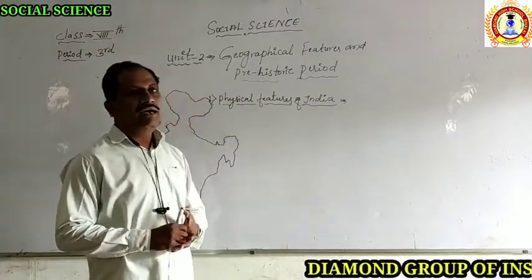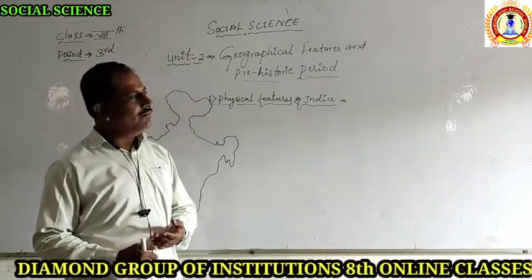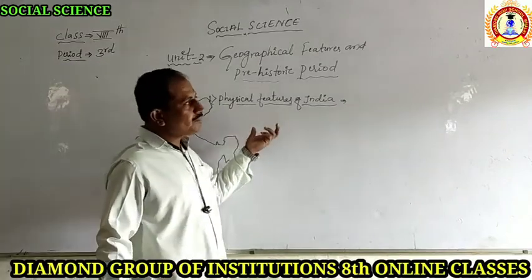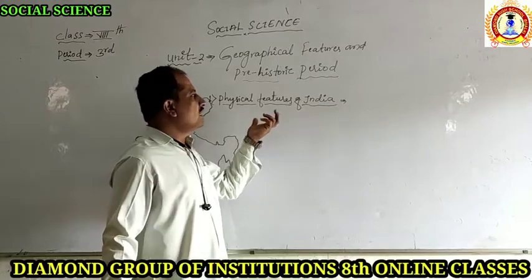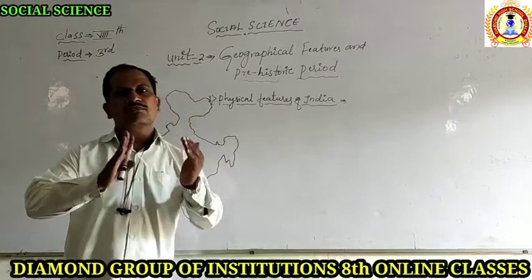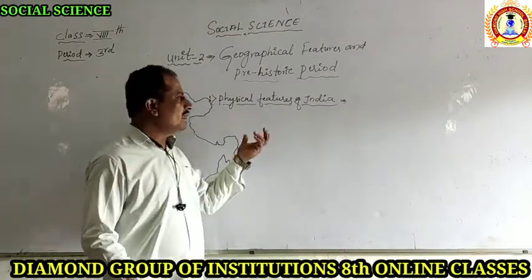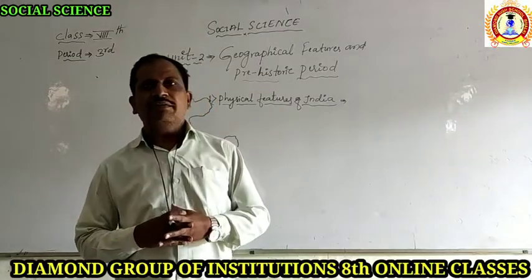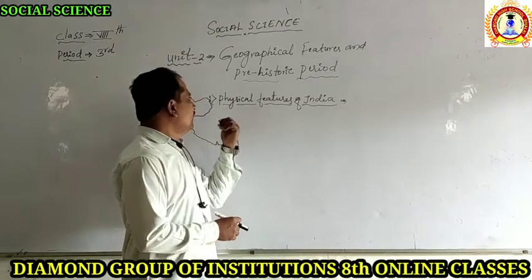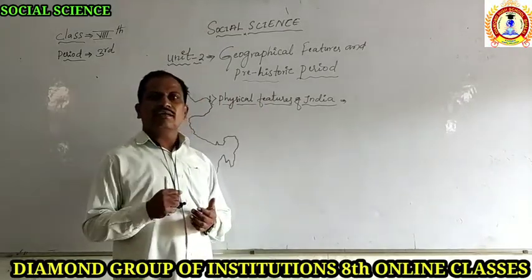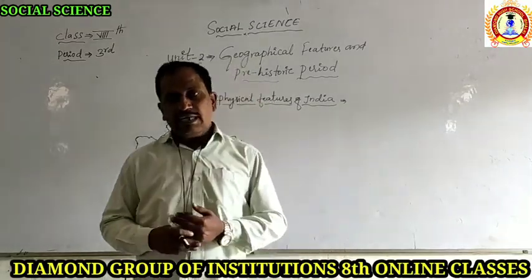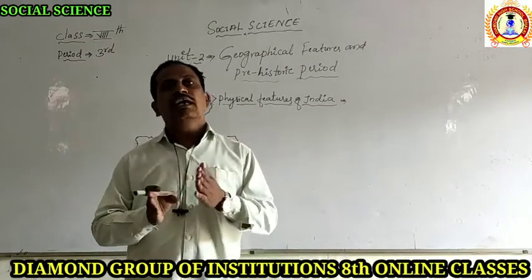You know that ultimately the human beings are connected with the environment, not only in India, but we are going to see this toward the whole world. So the people who belong to India also are connected to the environment. They have some relations with the environment. That is called the physical features. Every place has some different type of features. So what kind of features are we going to see in India?